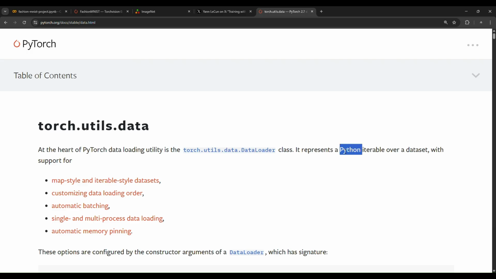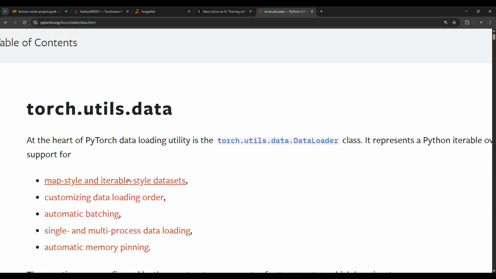It represents a Python iterable over a dataset, with support for map-style, so it maps between images and labels, and iterable-style datasets, so it is in an iterable format: a batch of 32, then another batch of 32. It also supports customizing data loading order, so we can get the data in the same order or shuffle the data to get it mixed up.